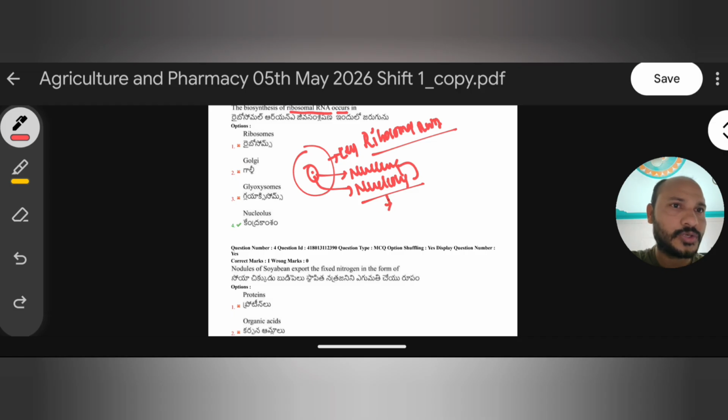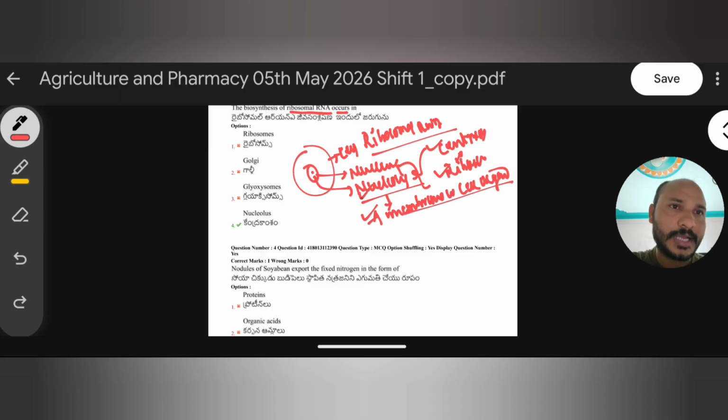Centriole, ribosomes, and nucleolus are the three important cell organelles that do not contain any membrane. Hence, they are called amembranous cell organelles.